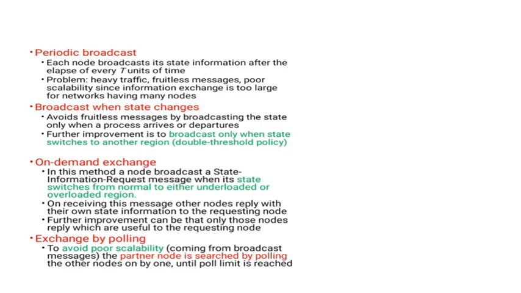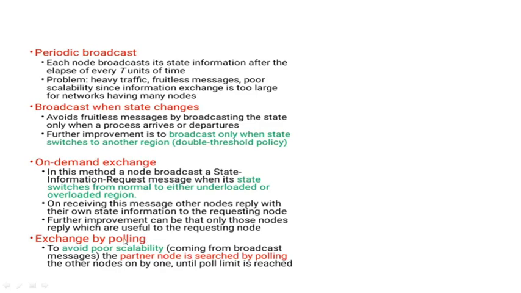Here we are demanding that state information be sent. Normally, when its state switches from normal to either underloaded or overloaded region, all the receiving nodes reply with their own state information, so that we can take further action on these nodes and assign the process.